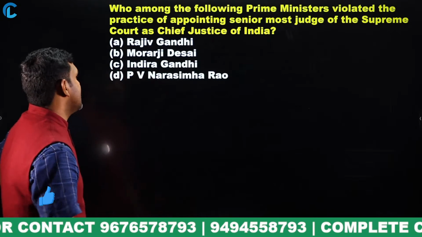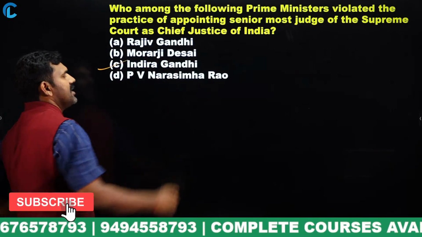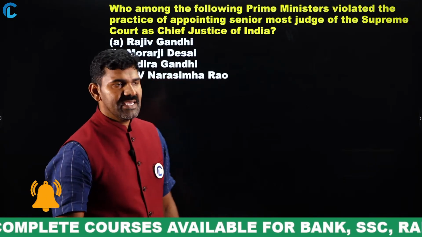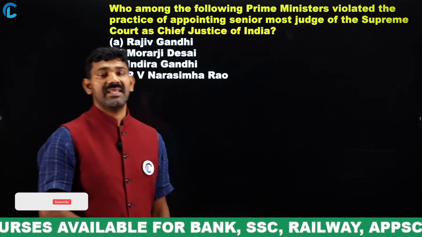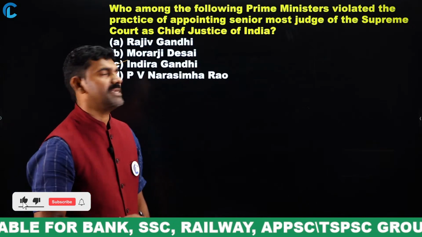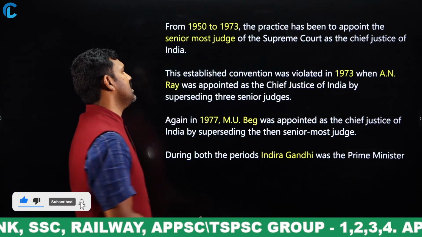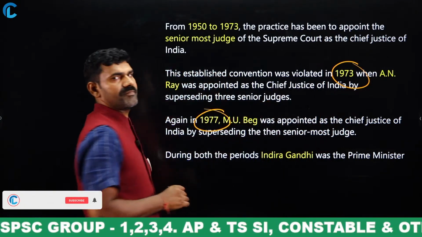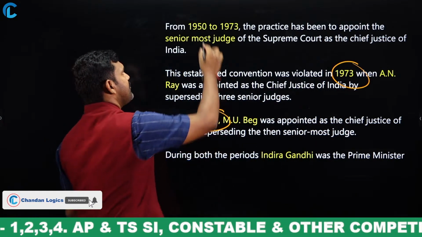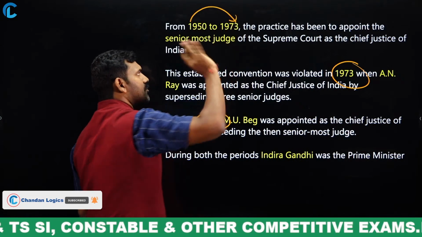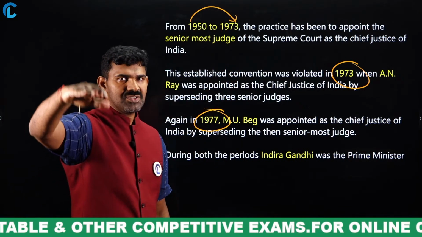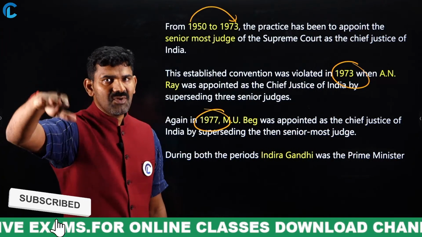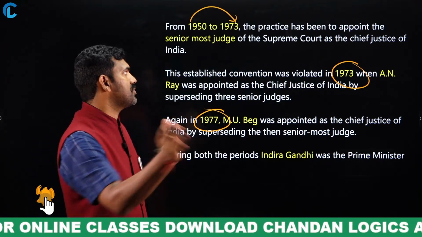Okay. Indira Gandhi. Most of you came up with Indira Gandhi. Very, very good. See, two times Indira Gandhi has crossed those limits. One time was in 1973. The other time was in 1974. From 1950 to 1973, till that point of time, the senior most judge was appointed as the Chief Justice of India. That was not mentioned in the Constitution, but it was a procedure followed.